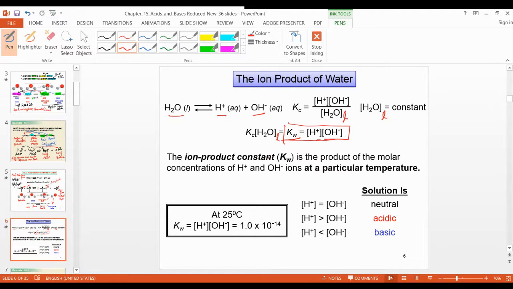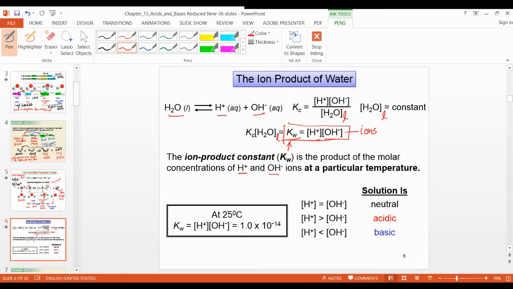This is the ion product constant. Remember that. Ion product constant. These are called ions, and the product of ions is the ion product constant, Kw. Alright. So this is the product of the molar concentration of H plus and OH minus ions at a particular temperature. This I already explained to you. It follows the law of mass action. Okay, in chapter 14 you already studied.